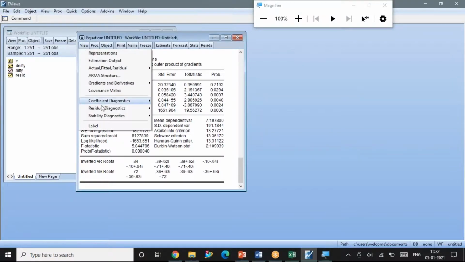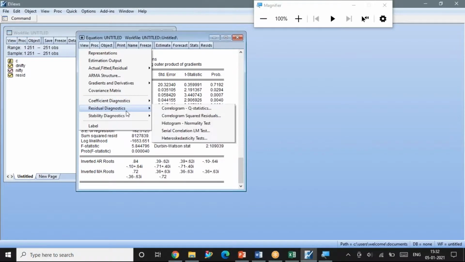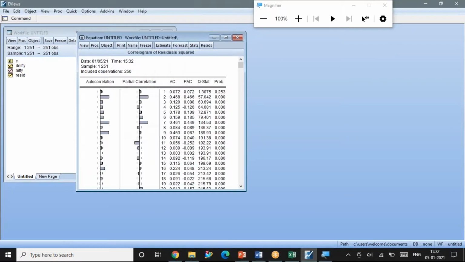Okay, go back to view. The correlogram Q statistics, I'm not going to check because earlier itself it has given me a result that there is no autocorrelation. I'm just going to check squared residuals. I check the squared residuals. Again, I'm seeing significant spikes. Already I've included term 2 and term 7, so I'm ignoring here. Basically, the p-value should be greater than 0.05. That is, you should accept the null. That is, there is no autocorrelation in residuals. Since I've already included these lagged values in my equation, though it is telling me there is still autocorrelation in the